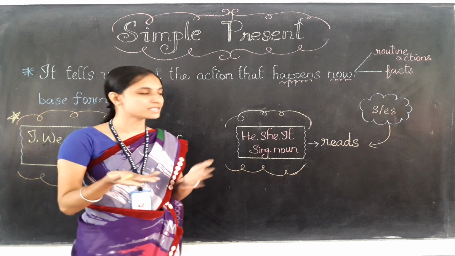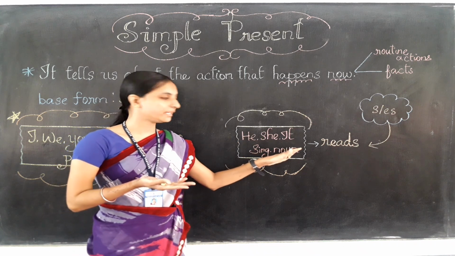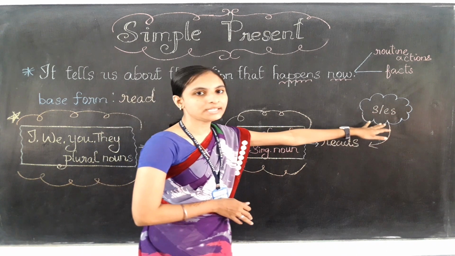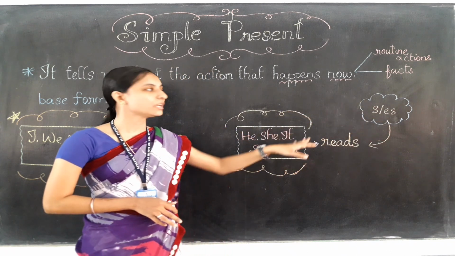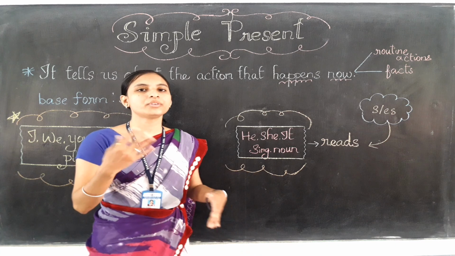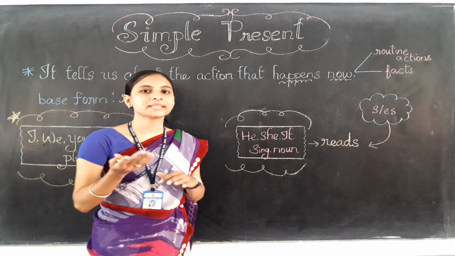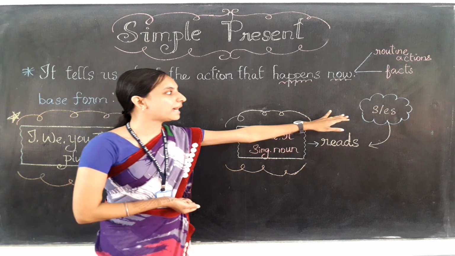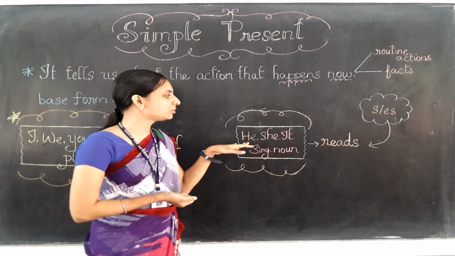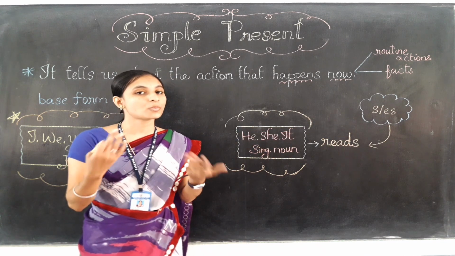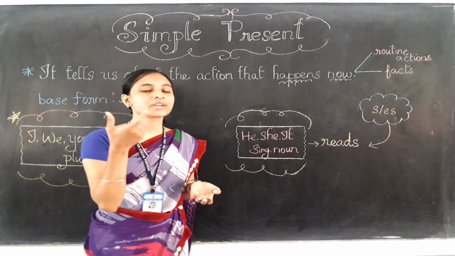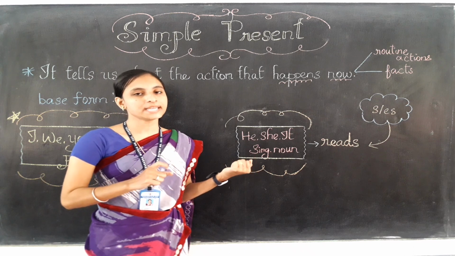When the subject is he, she, it, or a singular noun, you need to add s or es to the base form verb, to the verb given. If the verb is given and they are asking you to change it into the present, you need to add s or es for these following subjects. So what is the subject? The subject means the word which comes first in the sentence, right?